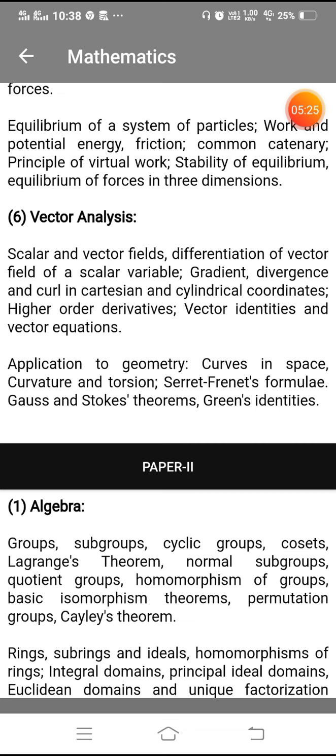So all of these 6 topics are contained in paper 1, and paper 1 carries 250 marks. There are 8 questions, and only 5 questions we have to solve in the exam. Questions number 1 and 5 are compulsory, and from the other 6 questions we have to solve only 3.